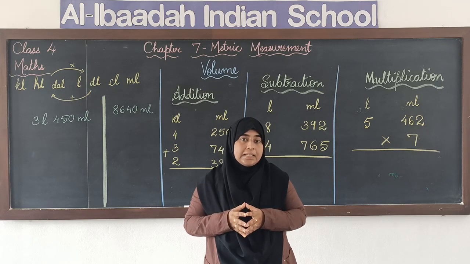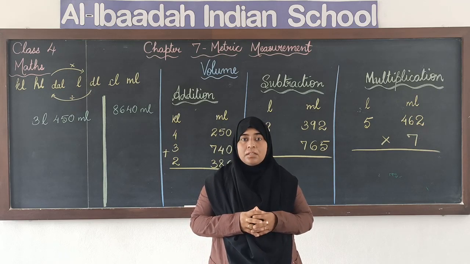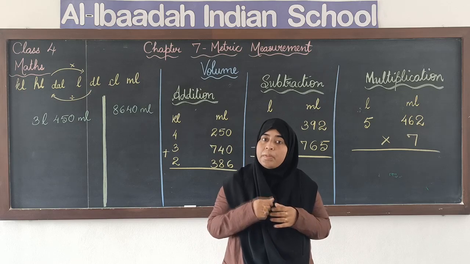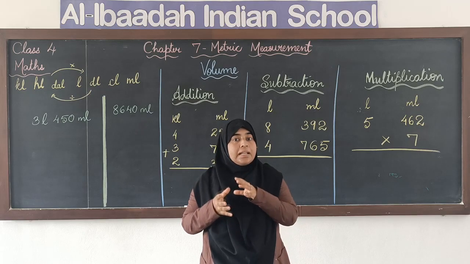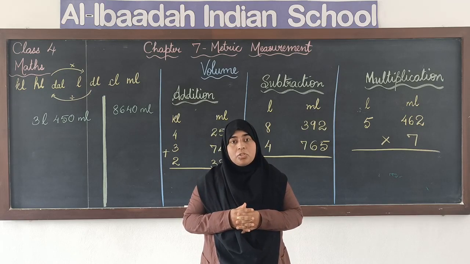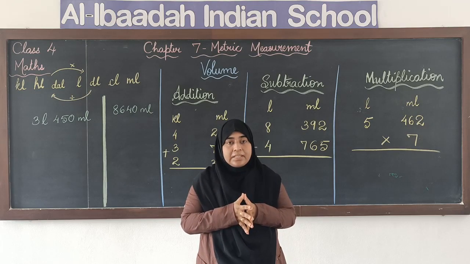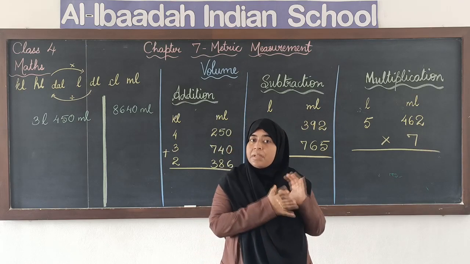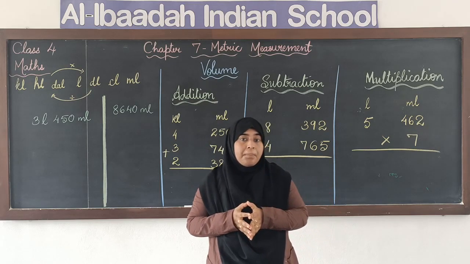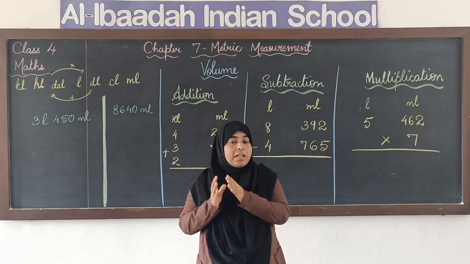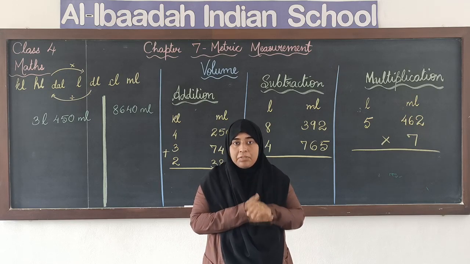Now, to measure these liquids, we need some instruments, right? If you have seen, especially those milkmen who come to a home and give the loose milk, not the packet milk, they will carry containers of different sizes, right? Those are the containers, the instruments which are used to measure the quantity of liquids. Now, each container will have some capacity that it can hold. Maybe it is a container of 1 liter or 500 ml or 250 ml. Every container will have its own capacity. That capacity is nothing but the volume that we are calculating.